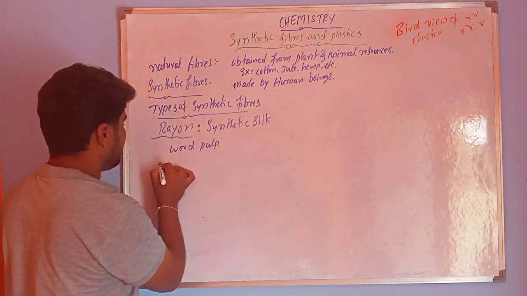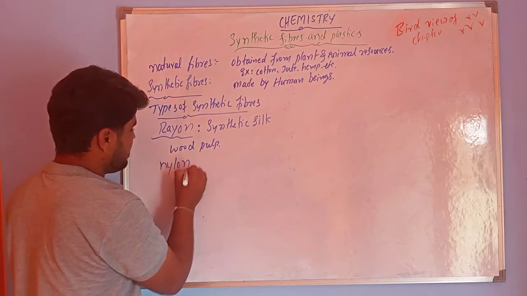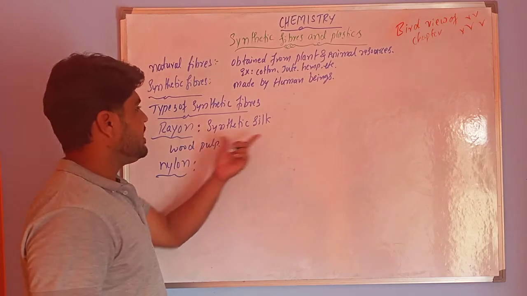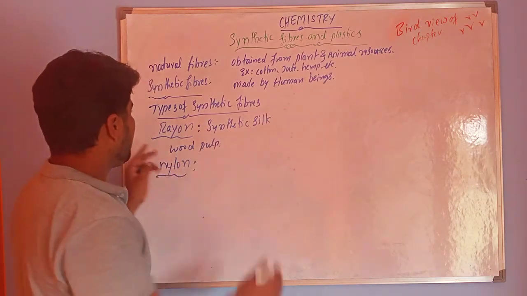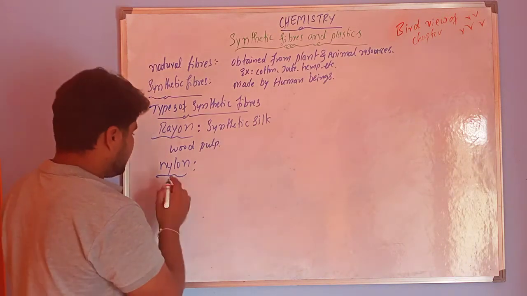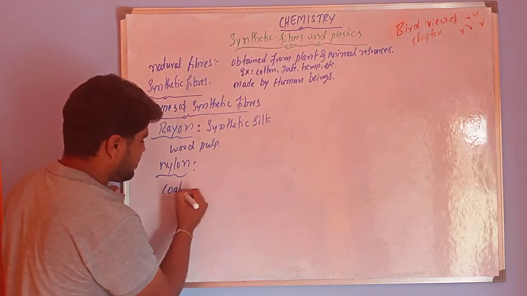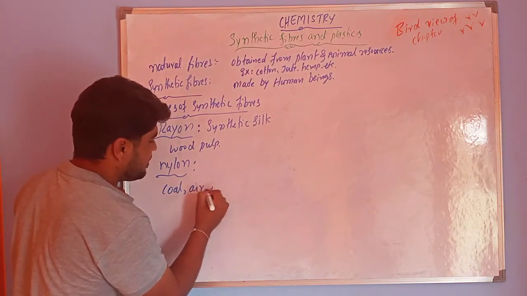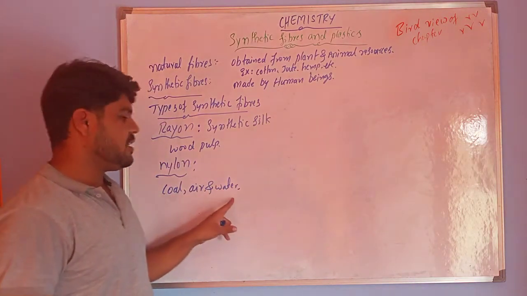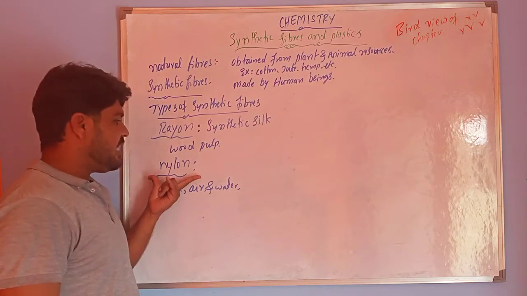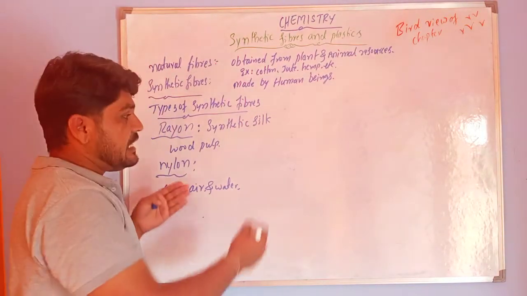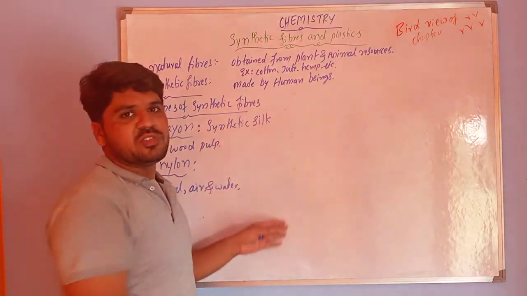Next type is nylon. Nylon is one more synthetic fiber, made from coal, air and water. Nylon fibers are much stronger than even steel wires.